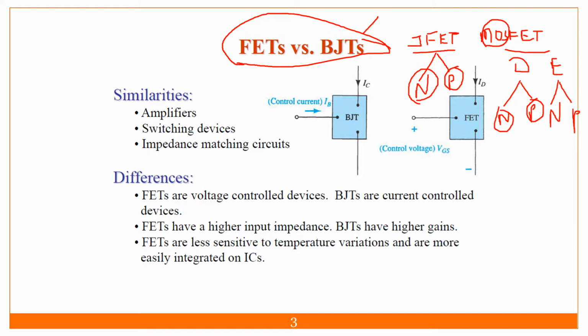So what are the similarities between these two? Both can amplify the signal. Both can be used as switching devices and for impedance matching. Amplification: suppose I'm talking on my microphone and that voice is not audible to the auditorium.